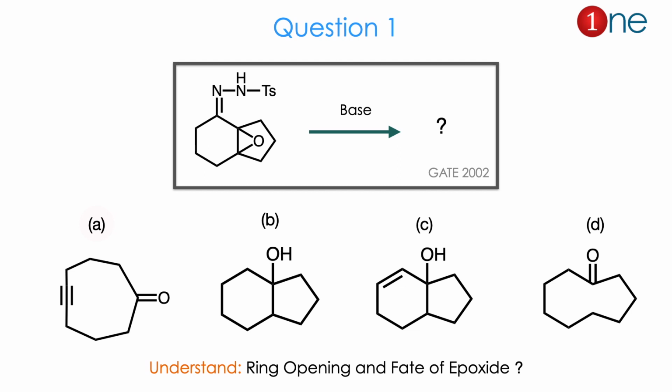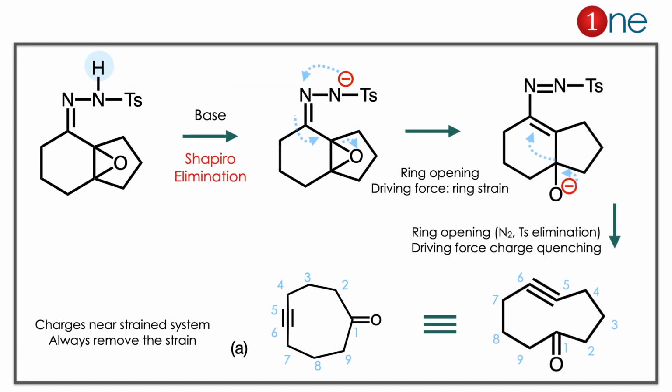So from the reactant to the product, if you compare, the ring opening definitely occurs. The fate of the epoxide is the real question. The answer is A. Let us see how. Here you are using the tosyl hydrogen in the system and a base. So technically it's called Sapphire elimination. Basically it's alkene formation. The whole thing is driven by base abstraction and tosylate elimination.